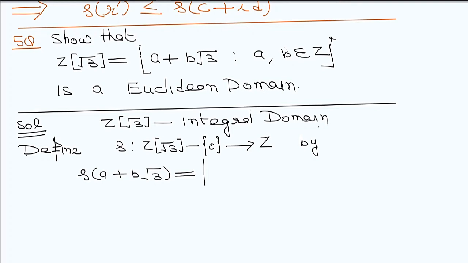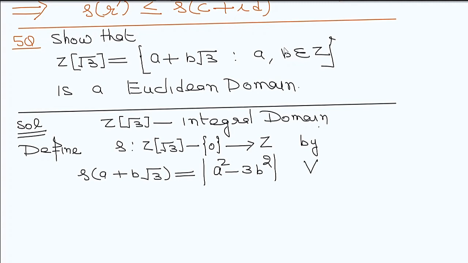The question is this delta is of type a square minus 3b square. Remember that. If it were under root 5, it would be a square minus 5b square. So remember that.